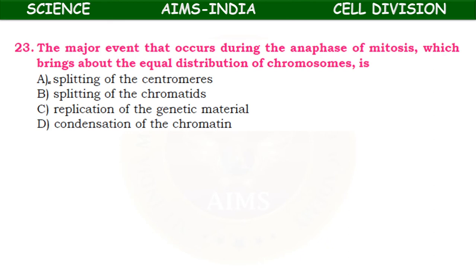The major events that occur during anaphase of mitosis, which bring about the equal distribution of chromosomes, is splitting of centromeres, splitting of chromatids, replication of the genetic material, or condensation of the chromatin. So it is the splitting of centromeres, which breaks and forms the daughter chromosomes. So during anaphase of mitosis, equal distribution of chromosomes takes place by splitting of the centromere.